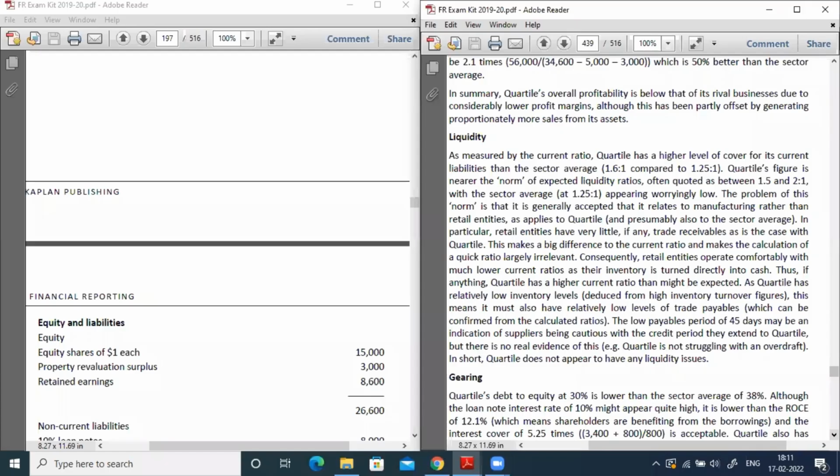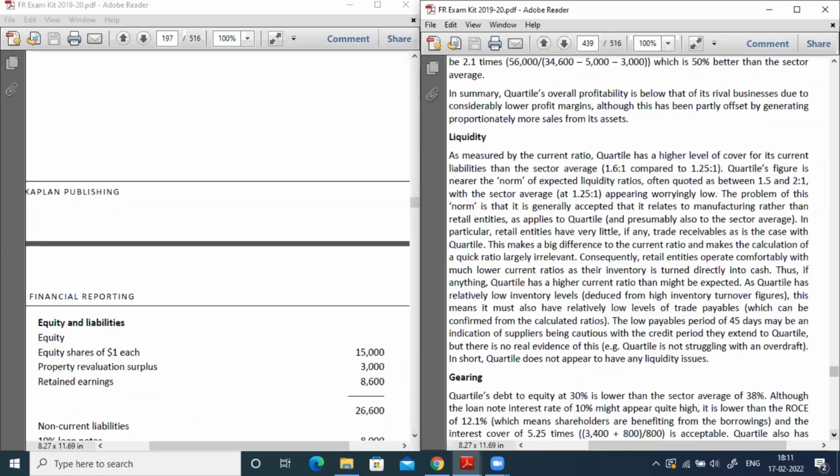But the quartile figure is near to the norm of the expected liquidity ratio, because I already mentioned that for a new company, 2:1 is an ideal current ratio. For an existing company, 1.7 can be considered an ideal current ratio. So here in this case, it is 1.6. So it is very near to the ideal liquidity ratio.